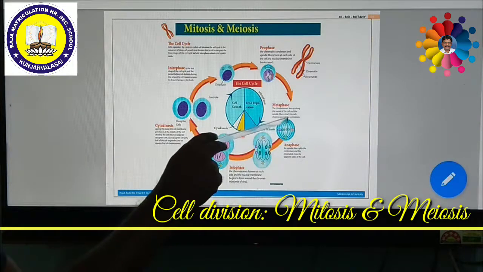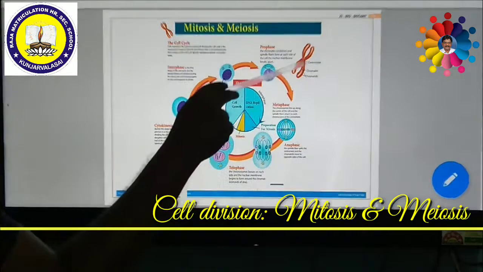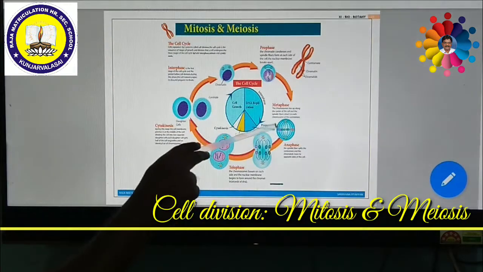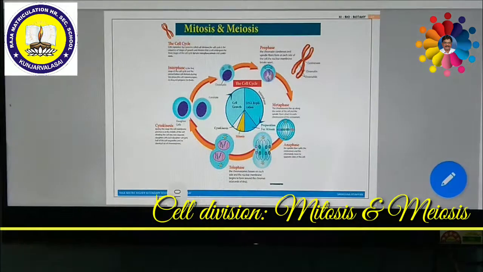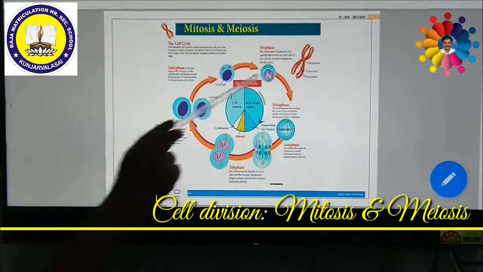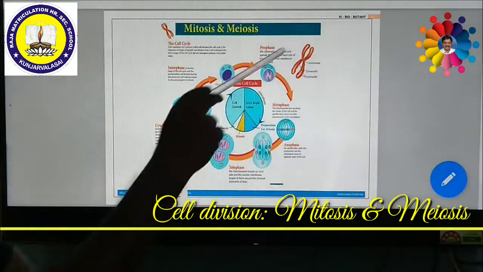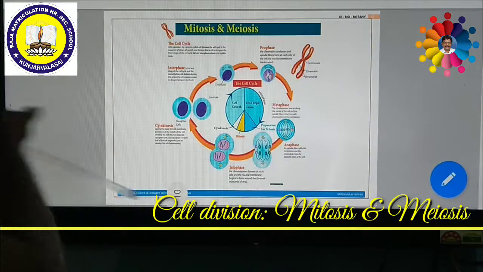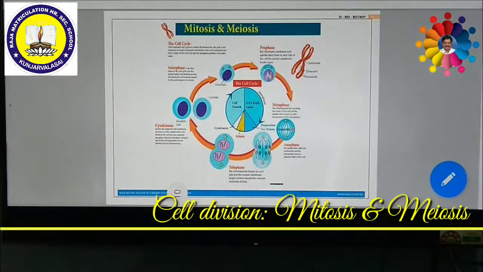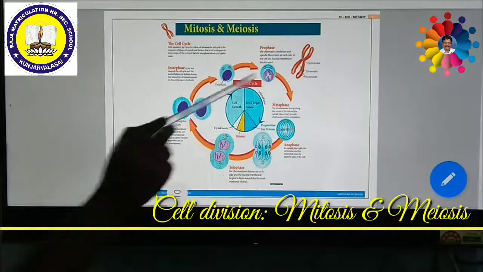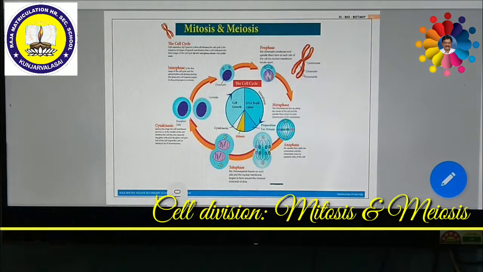In animals, centrioles are also there. Near the centrioles, plenty of spindle fibers contact the chromosome at the centromere, especially at the kinetochore present at the centromere, which contacts the centriole. This stage is called metaphase. During metaphase, all the chromosomes are at the equatorial plane. That is why they form a plate-like structure, called the equatorial plane. If it forms the equatorial plane, then this stage is called metaphase.